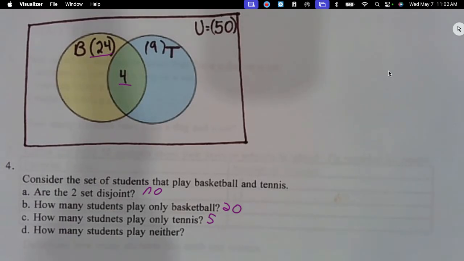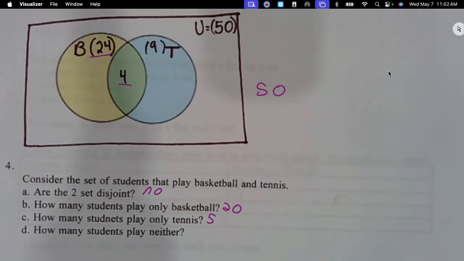Well, I would do 50 minus 24 minus 9. No, because you can't do 24 and 9; some of those are going to be the same thing. I did 20 plus 5 plus 4. That's what I would do. You can't add the two numbers up top because they're included twice. You've got 4 of them that are in here and in here, so it's messing up your count.